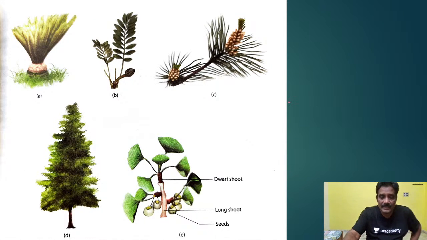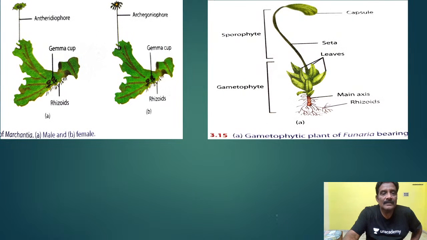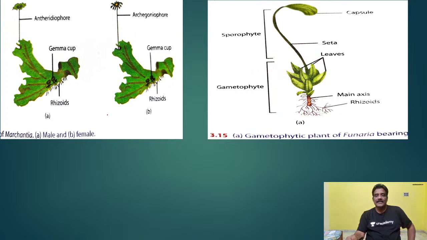So here you see, this is also a moss plant. What is this moss plant? This is the gametophyte stage. This is gametophyte, and this is sporophyte. You see here, this is sporophyte. The sporophyte depends on the gametophyte.